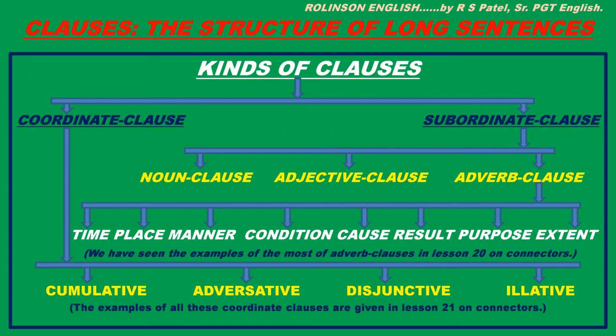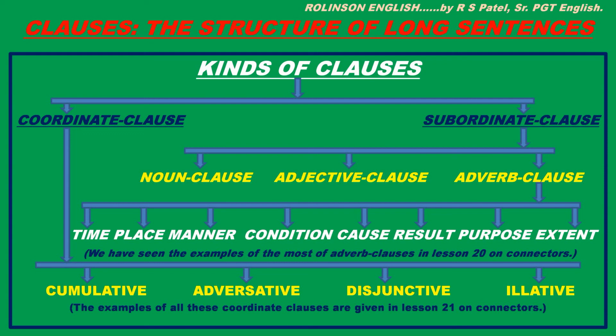Let's see the kinds of clauses. Clauses are classified into two big groups, subordinate clause and coordinate clause. You can say coordinate clause or subordinate clause. Subordinate clause is further classified into noun clause, adjective clause and adverb clause on the basis of the function it plays in the sentence. Okay? Then adverb clause is further classified into 8 groups.